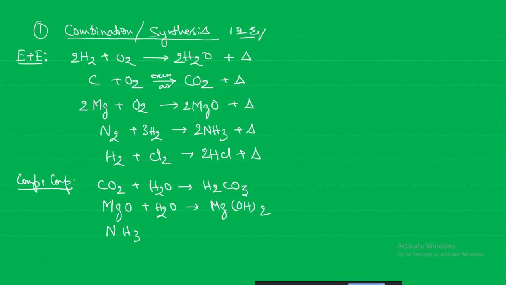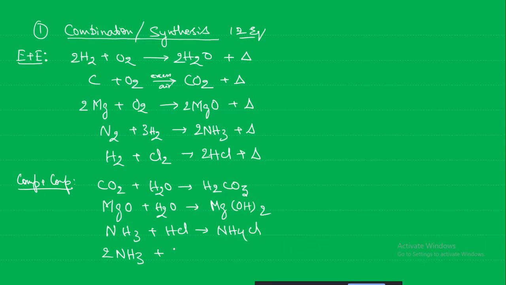Similarly, ammonia will react with HCl to form ammonium chloride. Direct synthesis, can we call this a neutralization reaction, acid and base? No, because it is only salt, no water formation. Acid plus base giving salt and water is a neutralization reaction.